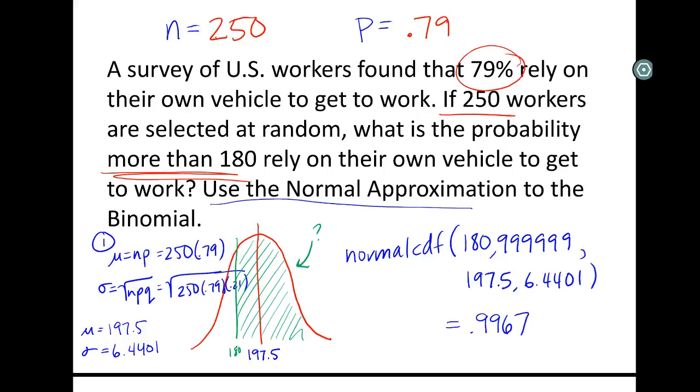All right, so this one was really easy to tell what type of question it was, because it had to tell me. There was no other way to let me know to use the normal approximation besides pointing it out.